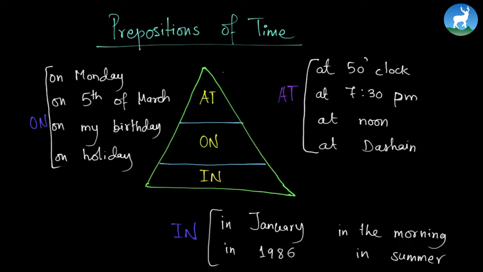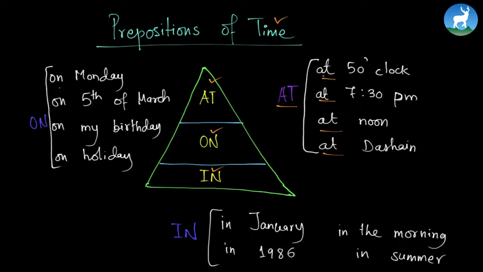Right, so we have three different kinds of prepositions of time. They are at, on, and in. Some of the examples of the word at are at 5 o'clock, at 7:30, at noon, at Dashain. So this is trying to show the time that is exact, not somewhere around, but exact. At is trying to show the exact time.